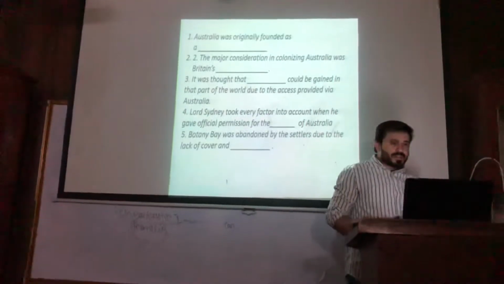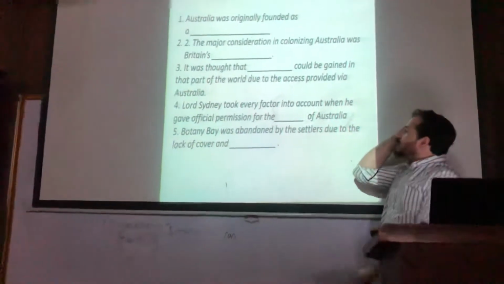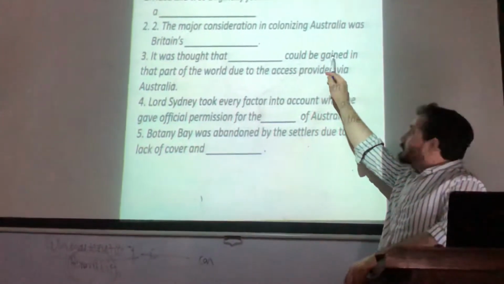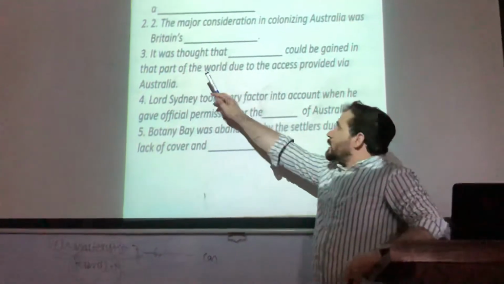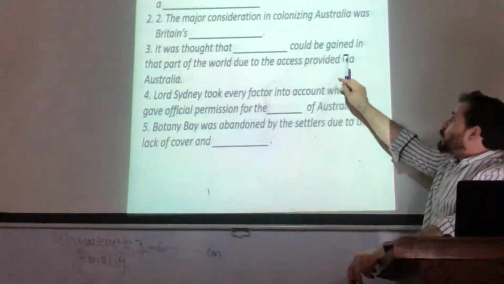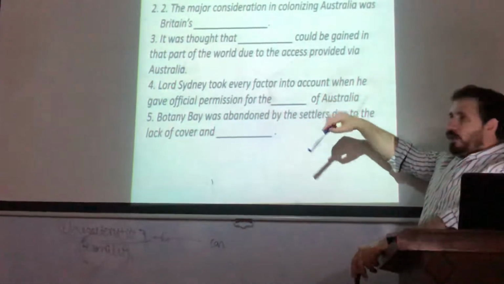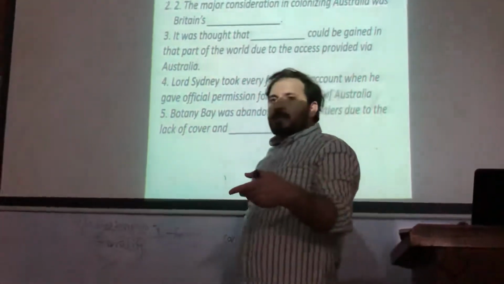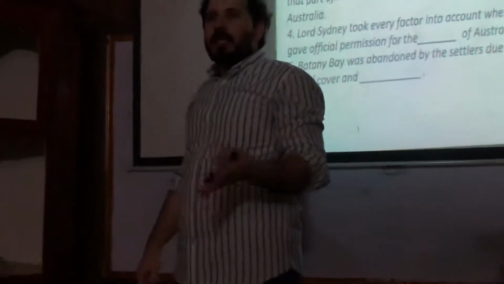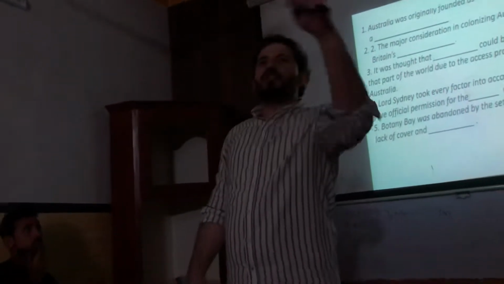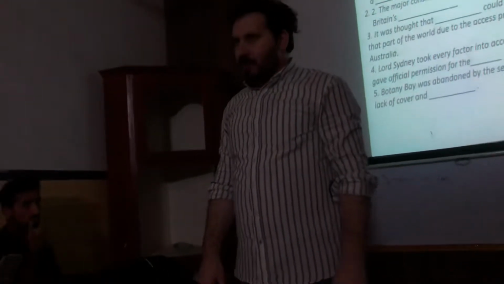Now look, listen to the next one. It was thought that wealth could be gained in that part of the world due to the access provided by Australia. Another thing is the nature of IELTS: if they have used simple present tense in the question, they will also use simple present tense in the passage.